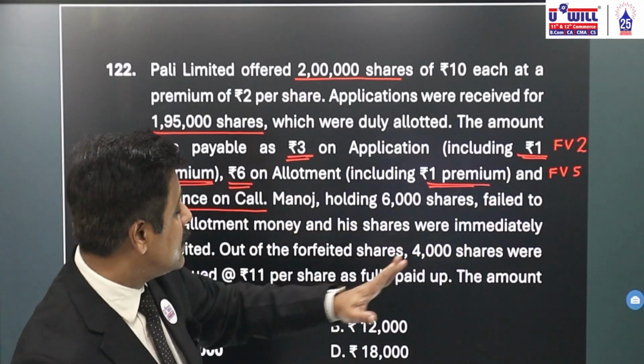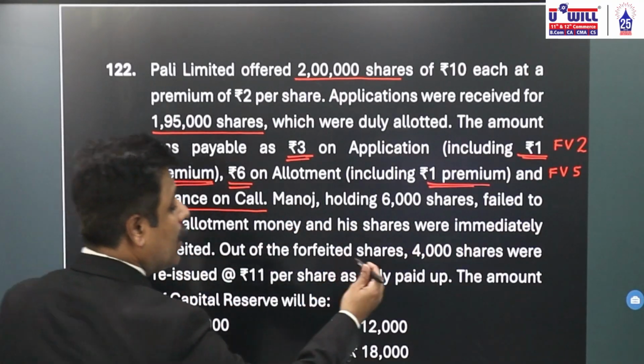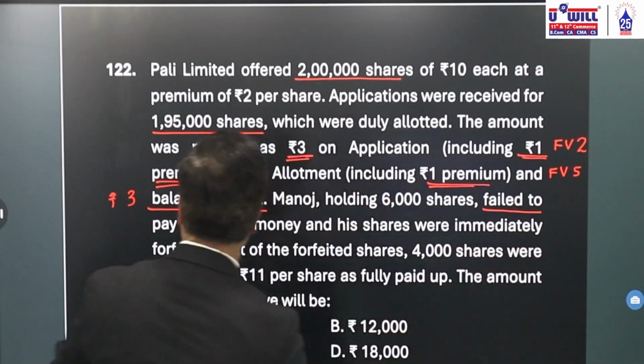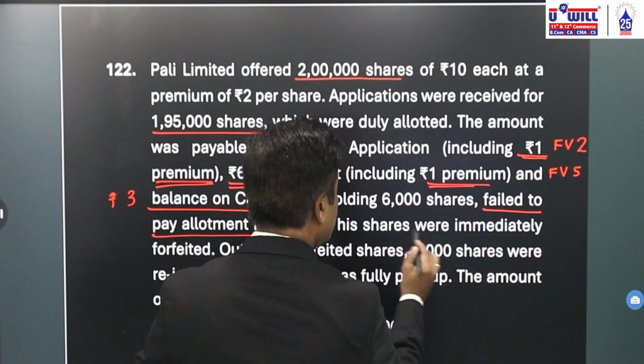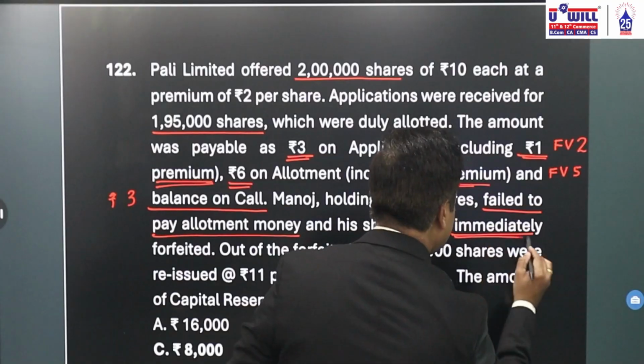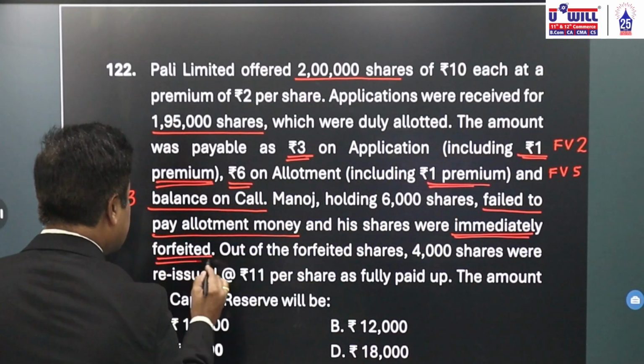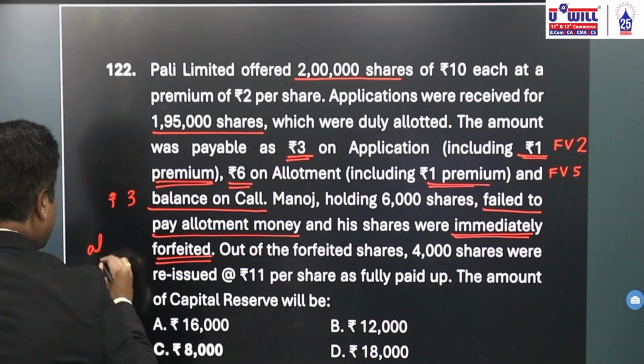Manoj holding 6,000 shares failed to pay. He failed to pay allotment money and his shares were immediately forfeited. Means when is the forfeiture done? After allotment.